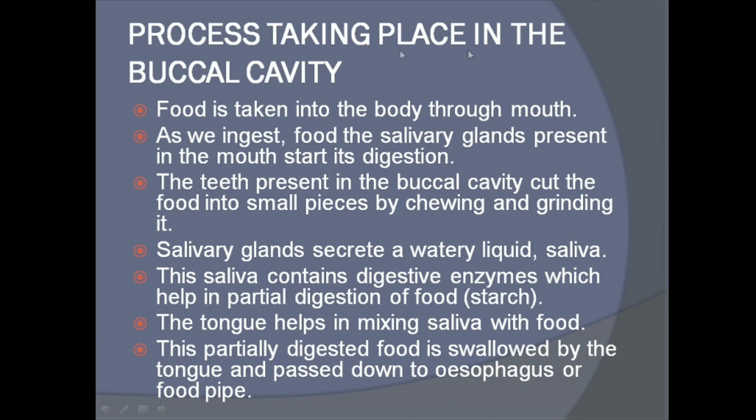Now let's see the processes taking place in the buccal cavity. We know that in the buccal cavity there are teeth and tongue. They are used for different purposes. Now let's see how the whole process of chewing and swallowing takes place in the mouth. Food is taken into the body through the mouth. Whenever we eat, we keep the food inside our mouth. As we ingest food, the salivary glands present in the mouth start its digestion. They start secreting saliva, which starts the digestion.